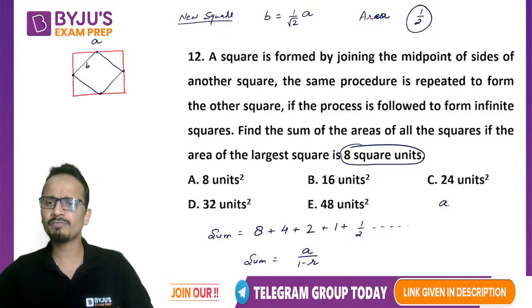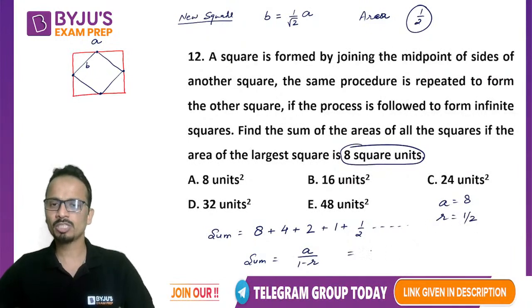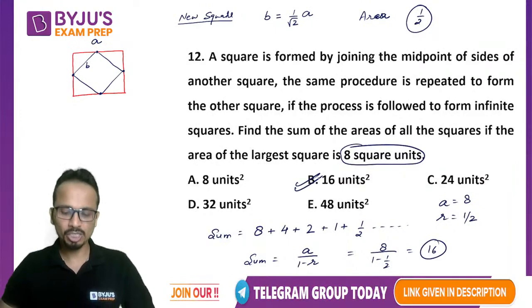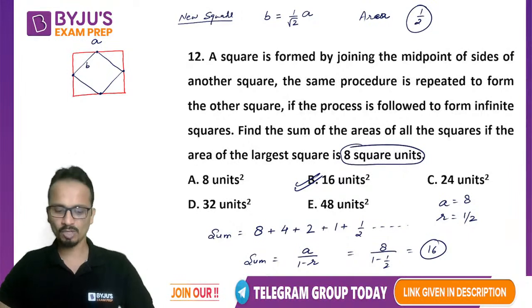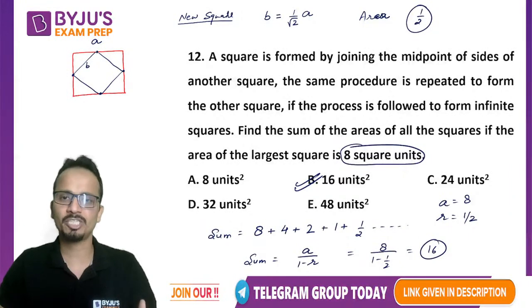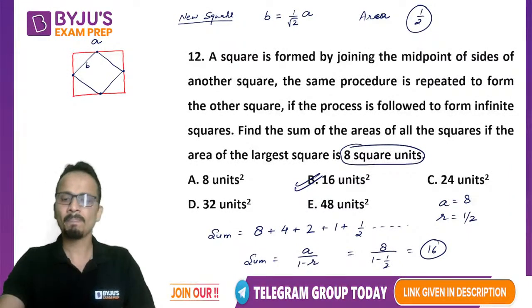Here a is the first term, which is 8, and r is the common ratio, which is half. So just put in this formula: 8 upon 1 minus 1 upon 2. That will come out to be 16. So option B, 16 square units, will be the correct answer for this question. All right, simple application, nothing more than that.